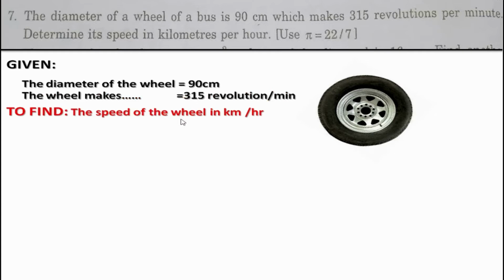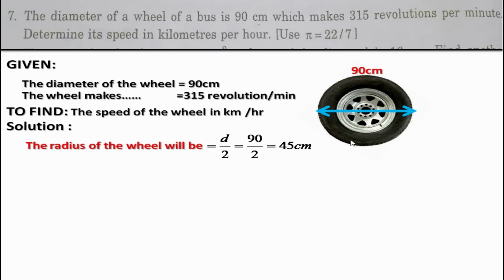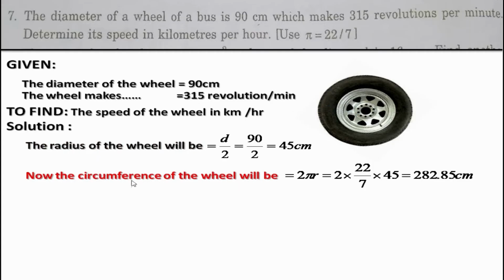The question has asked us to find the speed of the wheel. We have already gone through the question. Let's get right into the solution. So the solution: first we have taken out the radius of the wheel, 45 centimeter. How? By the formula d by 2. This is the diameter. After dividing it by 2, we will get 45 centimeter. This is the radius of this wheel. Now we have carried out the circumference of the wheel because we want to know the distance traveled by the wheel in one revolution.